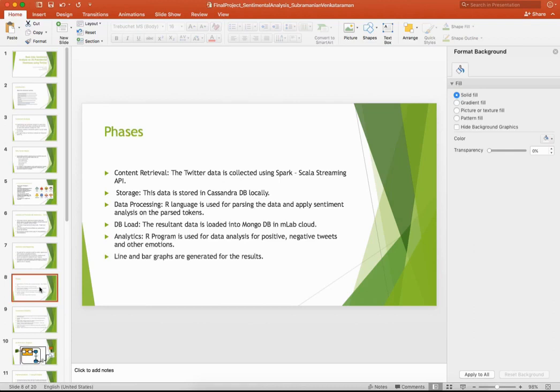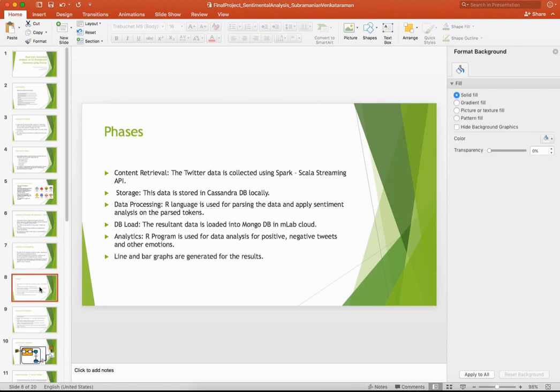what I need to do next is process the data. How am I processing the data? I'm using the R language, with which I parse the data and apply sentiment analysis on the parsed tokens. Once I apply sentiment analysis on the parsed tokens, what do I get as a result? I get sentiment counts in favor of Hillary Clinton, against Hillary Clinton, in favor of Donald Trump, or against Donald Trump. This sentiment data is consolidated for every second for each of the candidates and loaded into MongoDB cloud.